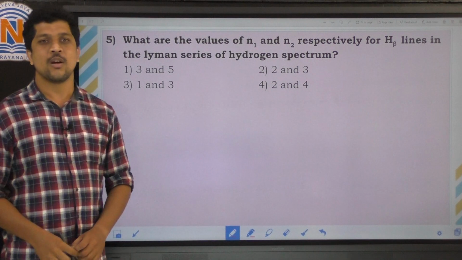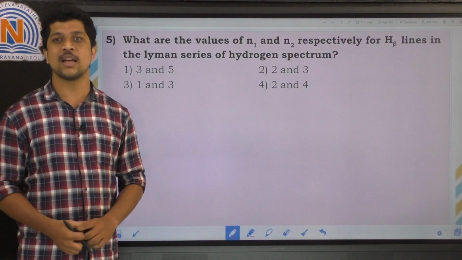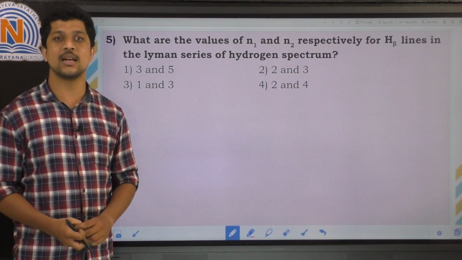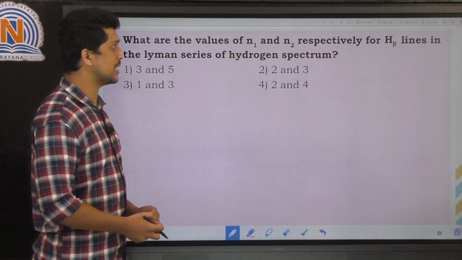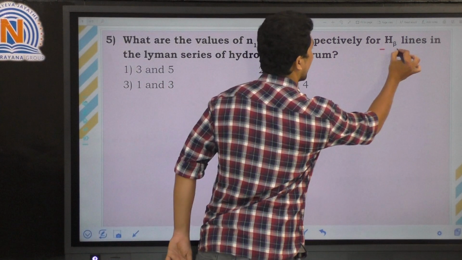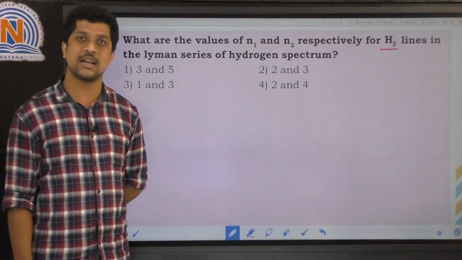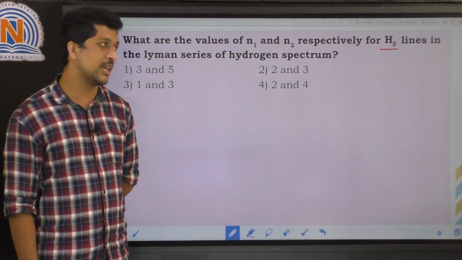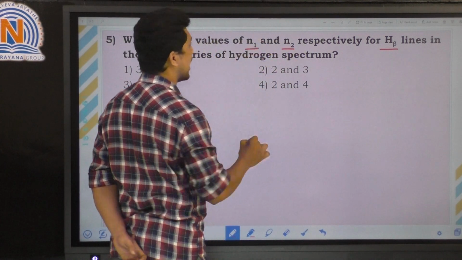Here the question: what are the values of n1 and n2 respectively for the H beta line in the Lyman series of the hydrogen spectrum? So what is H beta, right? H beta is the difference between the higher energy level and the lower energy level. Here the higher energy level is n2 and the lower energy level is n1.